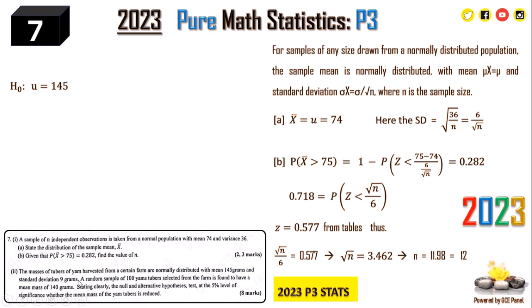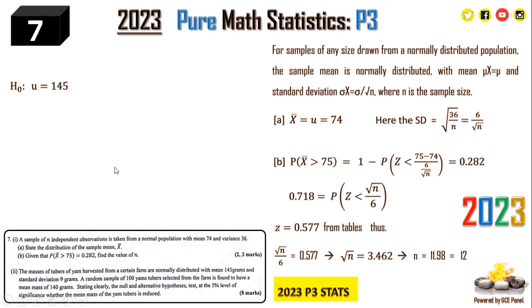The masses of tubers of yams harvested from a certain farm are normally distributed with a mean of 145 and standard deviation of 9. A random sample of 100 yam tubers selected from the farm is found to have a mean mass of 140 grams. Stating clearly the null and alternative hypothesis, test at the 5% level of significance whether the mean mass of the yam tubers is reduced.